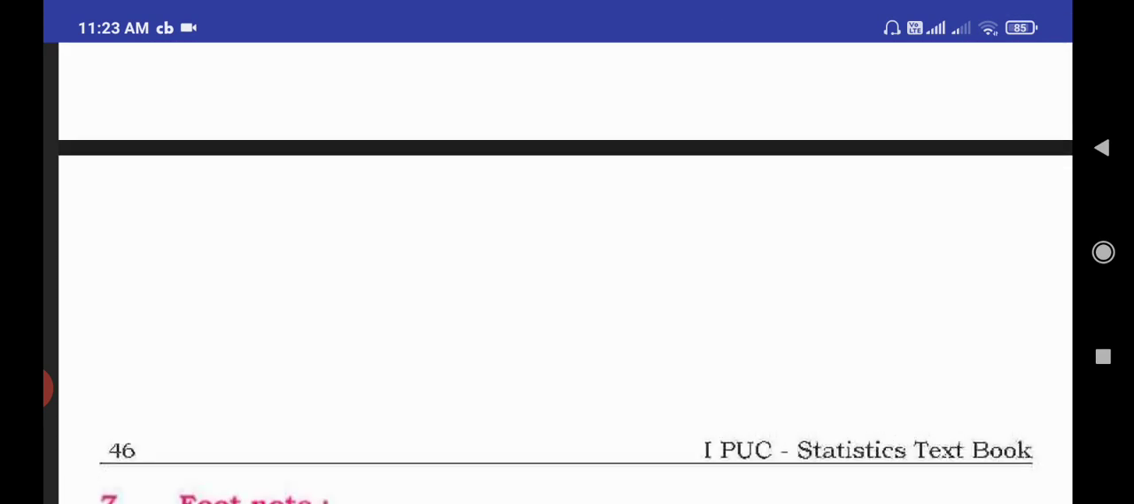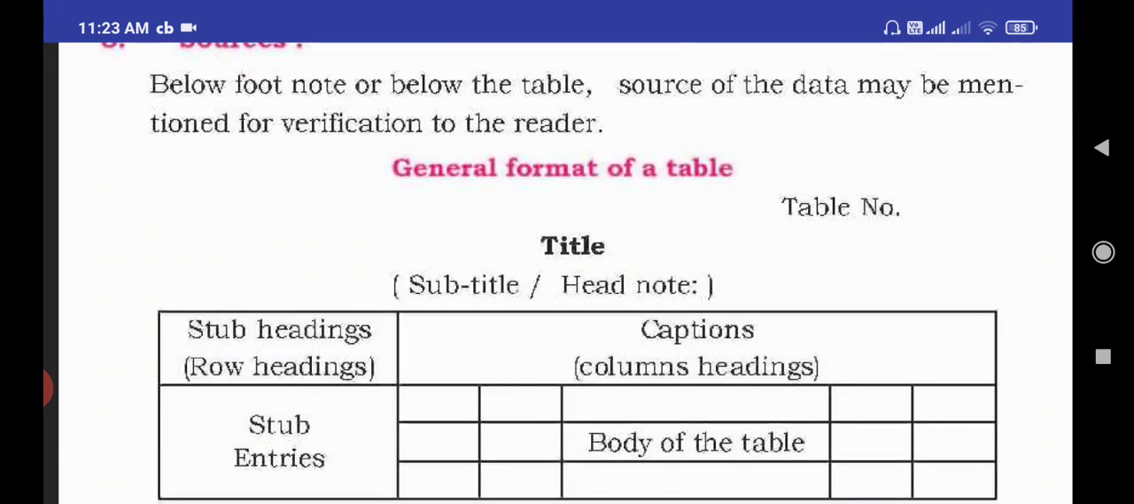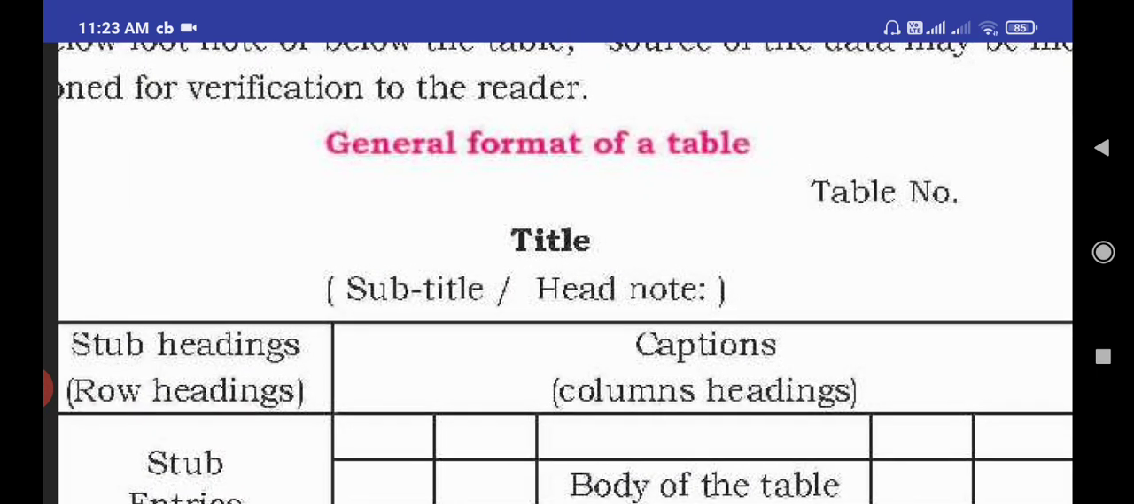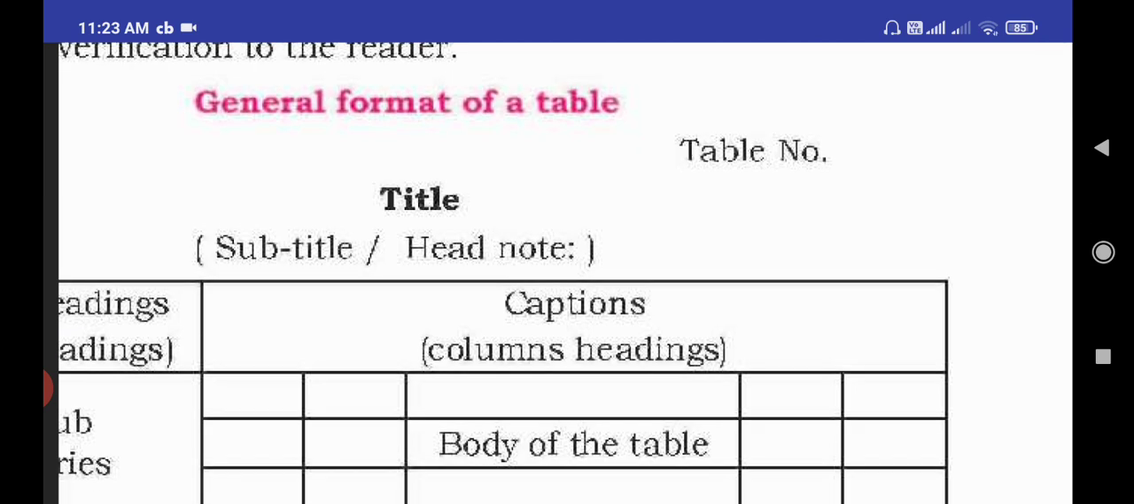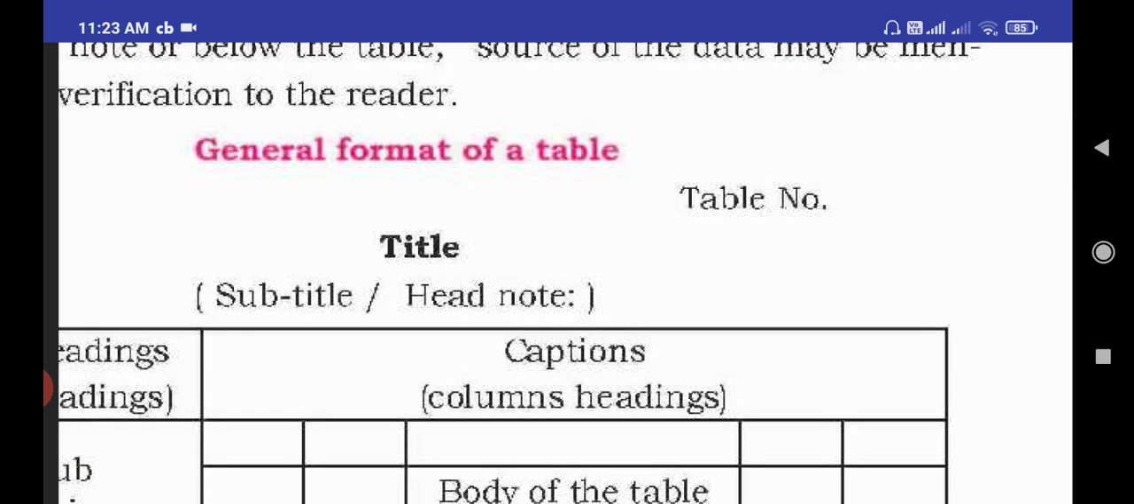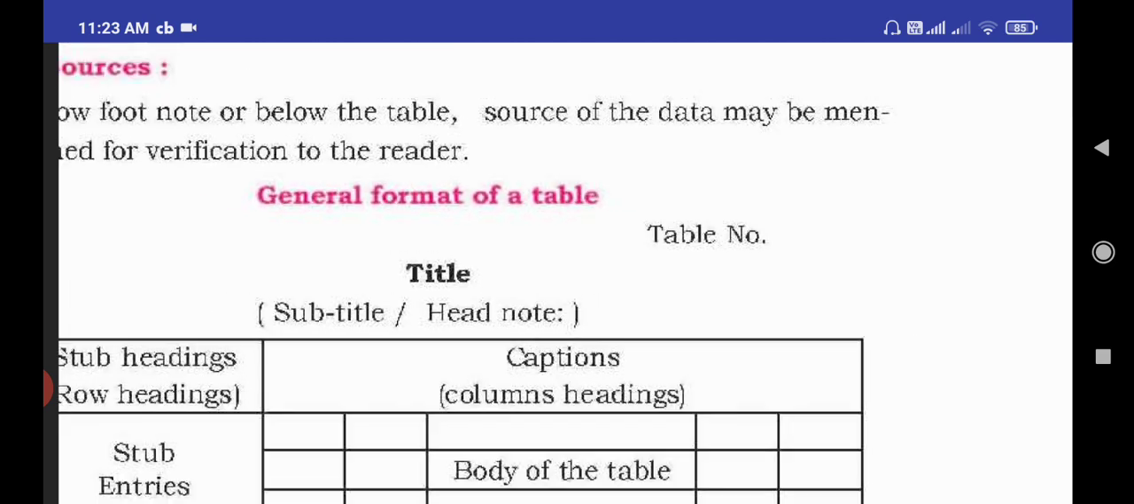I will show it here in a table. Right hand side is there. See, this is the table number, at the top right hand corner. In the table number we have to mention number 1, number 2, number 3. We have to record so many tables, so at that time we mention serial numbers here. That is the table number.